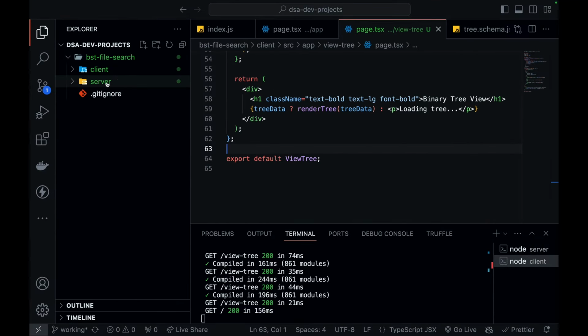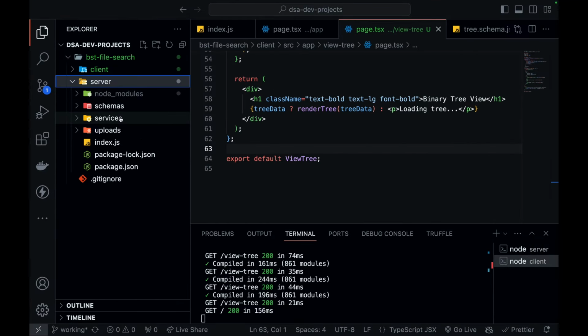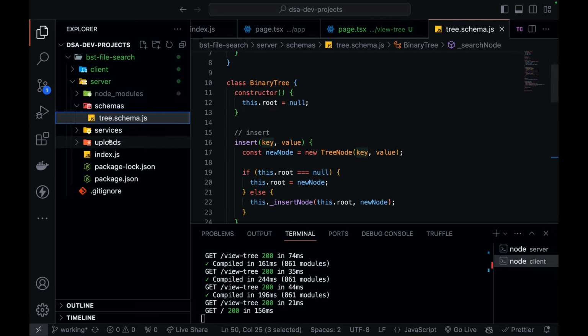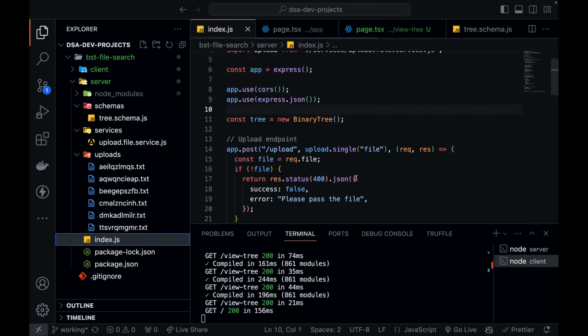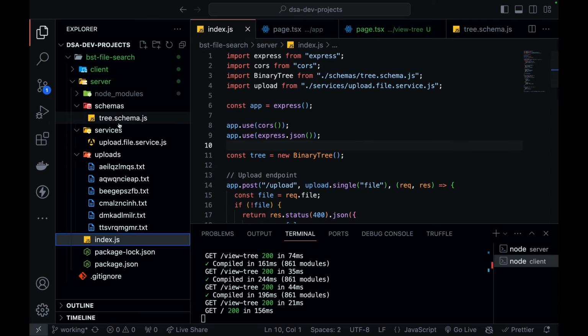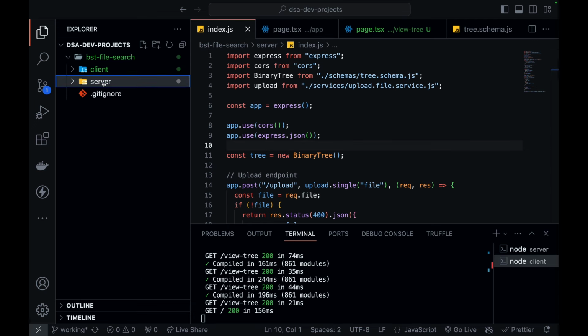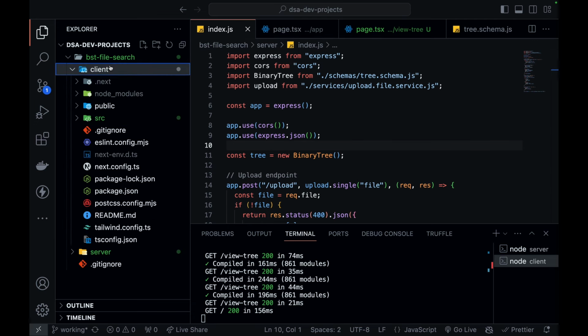So I'm going to create a server in Node.js where we create a schema of my binary tree, create a service to upload my file, store the uploaded files, and create a simple Express application, and my backend will be ready. Then I have created this client in Next.js. Don't worry if you don't know Next.js, I've tried to make it very simple, right?